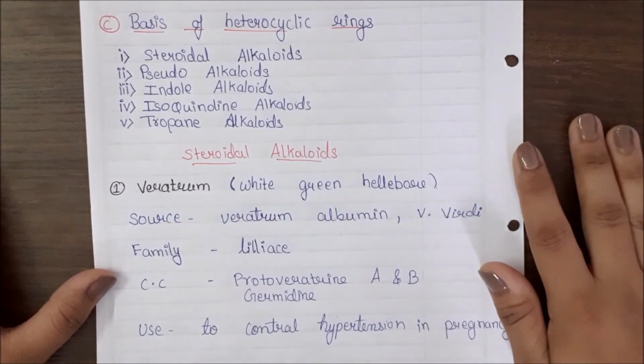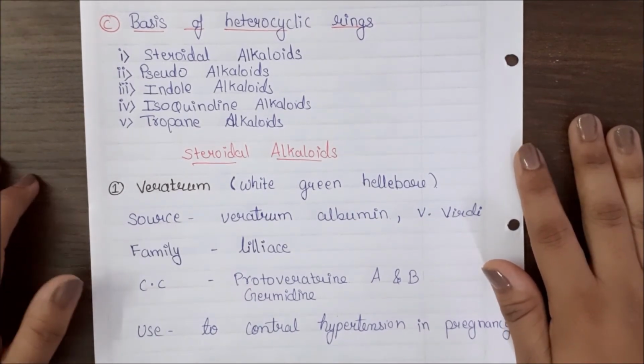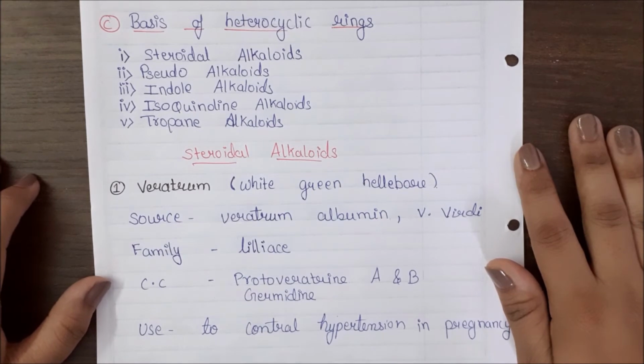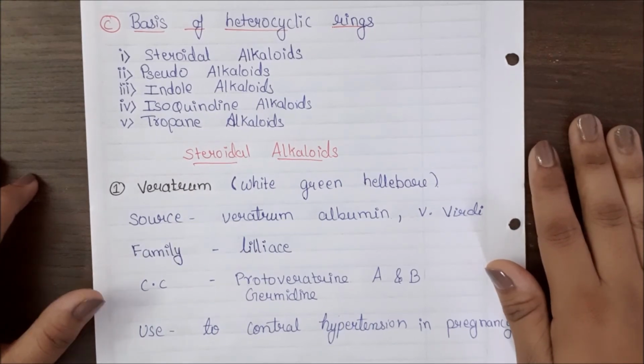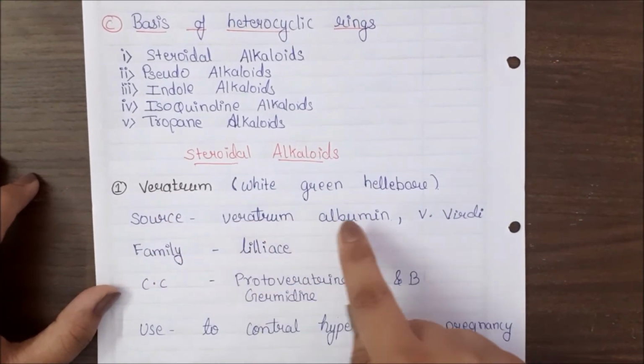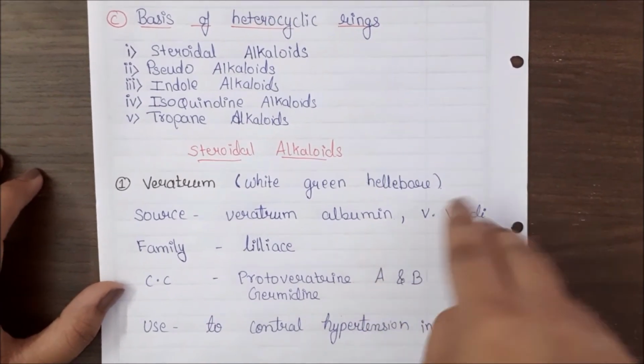First one is steroidal alkaloids. It contains 3 drugs. First one is the veratrum. Veratrum, that is also known as the white green hellebore. What is the source of veratrum? That is the Veratrum album or Veratrum viride. This can be both.